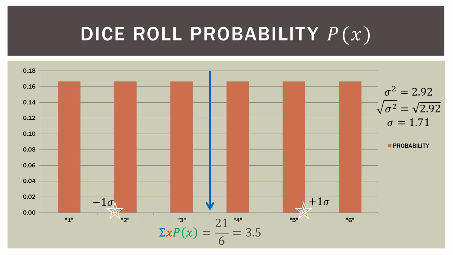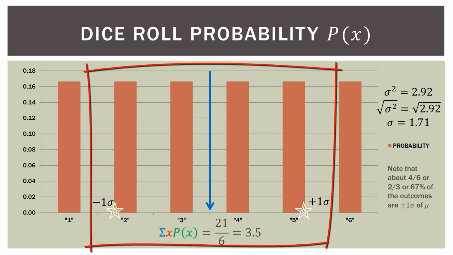Now along the bottom axis there, the x-axis, I have added stars that are one standard deviation from the mean, or from the expected value. So the star on the right is about 1.71 to the right of the expected value, the mean, the blue arrow. The star on the left is about 1.71 to the left of our mean, our expected value. So you can kind of see how the standard deviation is relative to the mean.